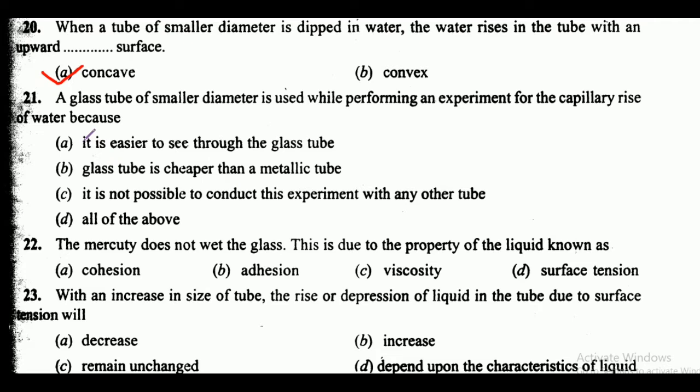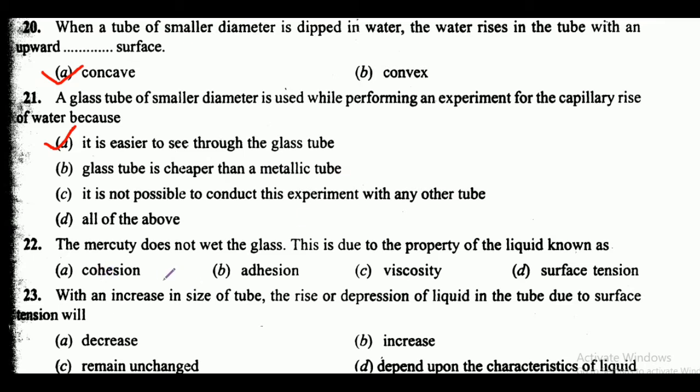Now next is a glass tube of smaller diameter is used while performing an experiment for the capillary rise of water because options are it is easier to see through the glass tube. Option B is glass tube is cheaper than a metallic tube. Option C is it is not possible to conduct this experiment with any other tube. Option D is all of the above. So here friends, correct answer is option A, that is it is easier to see through the glass tube.